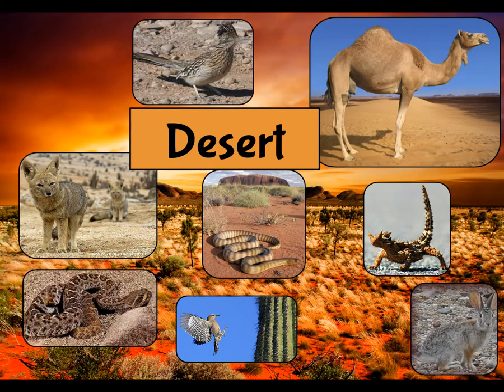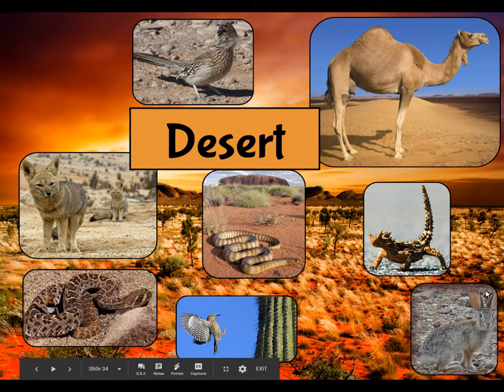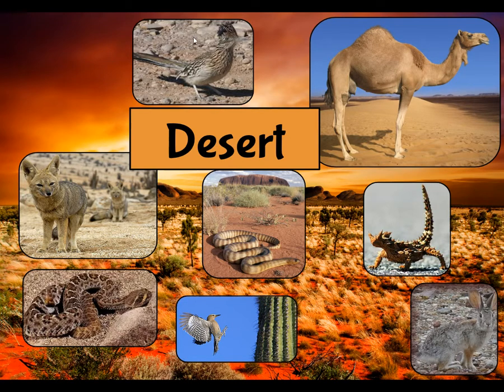Here's some examples. Here's that lizard I was telling you about. Jackrabbit, big old ears. Fox, again, large ears. Got a cactus with pricklies all over, and this bird can actually burrow into the saguaro. You get different snakes. Roadrunner, a camel.